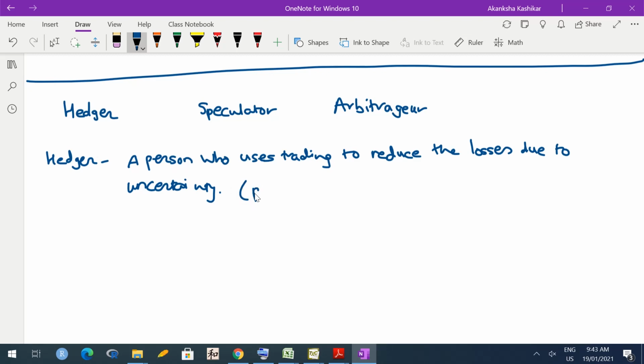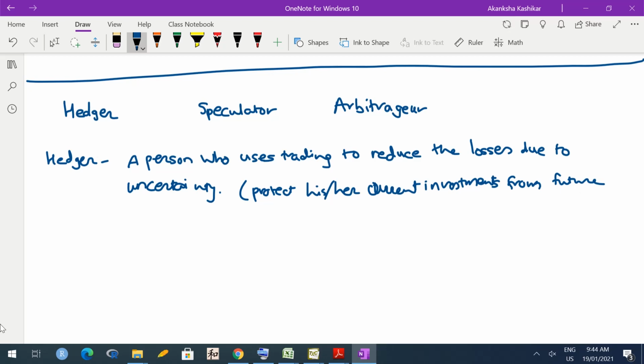So a hedger wants to just protect his or her current investment. That is the main aim of a hedger. Protect his or her current investments. Protect from what? Protect from future market movements, because we know that markets can go up and down.